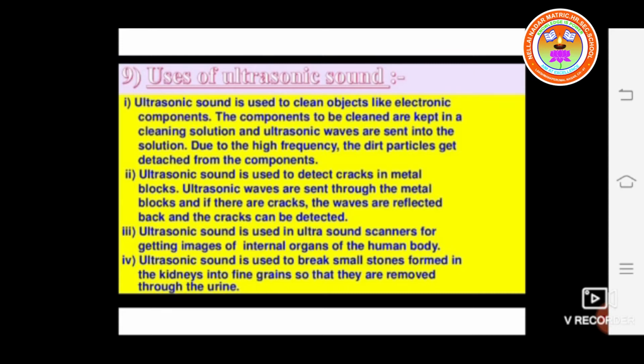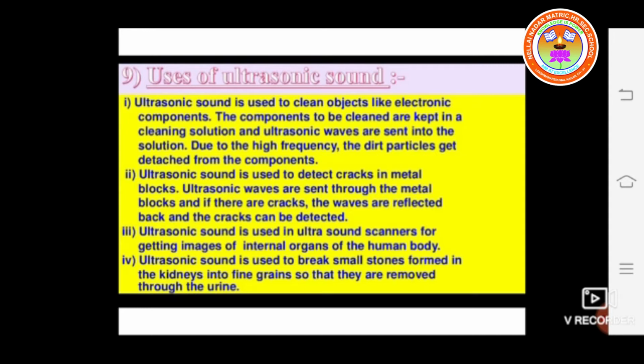The first use is that ultrasonic sound is used to clean objects like electronic components. The components to be cleaned are kept in a cleaning solution and ultrasonic waves are sent into the solution. Due to the high frequency, the dirt particles get detached from the components. So ultrasonic sound is used to clean electronic components.